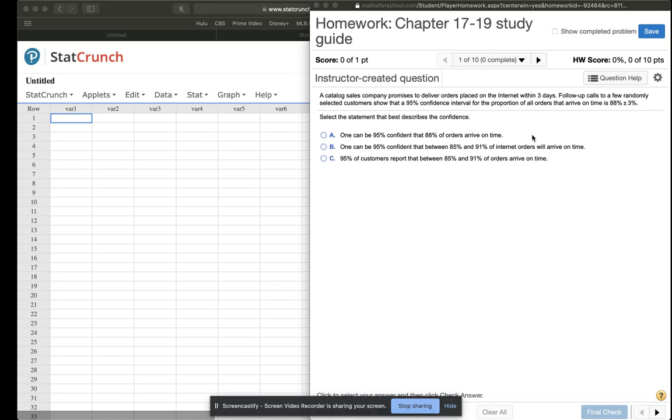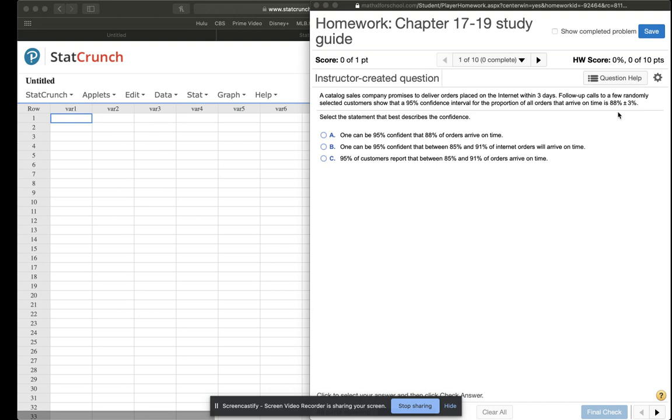So number one, a catalog sales company promises to deliver orders placed on the internet within 3 days. Follow-up calls to a few randomly selected customers show that a 95% confidence interval for the proportion of all orders that arrive on time is 88% plus and minus 3%. So first of all, if I add and subtract 3%, that would bring me to 85% if I subtract, or 91% if I add.